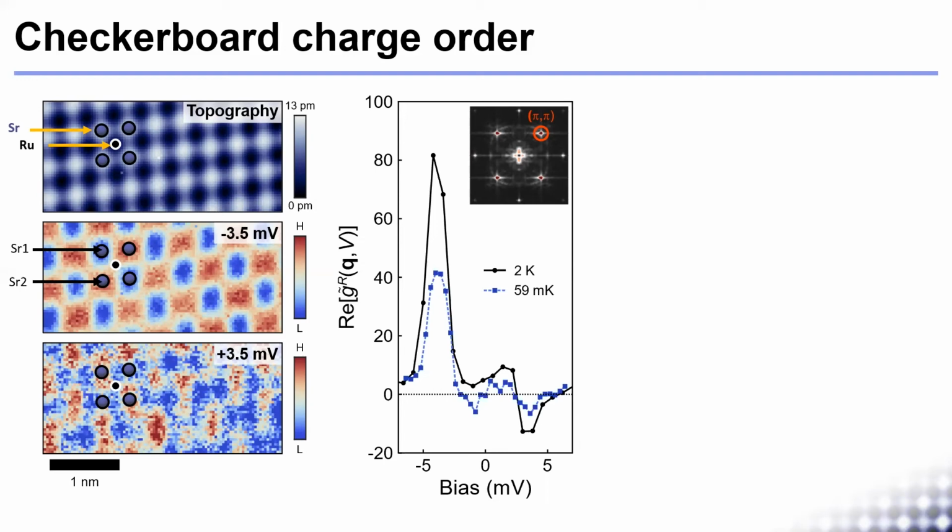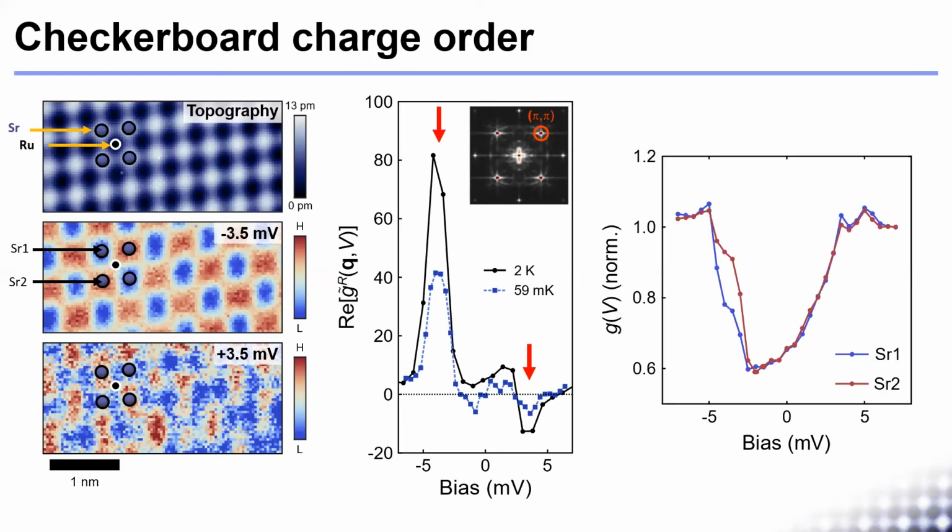We see a strong peak centered at -3.5 millivolts and another peak with negative value at +3.5 millivolts, corresponding to this phase shift. Both have a width of about 1 millivolt, showing that this order is highly localized in energy and so it must be of electronic origin instead of a pure structural shift of the strontium atoms. The phase shift is consistent with a charge modulation. The energy position of the checkerboard corresponds to the intensity modulation of the two inner peaks observed in the tunneling spectrum.